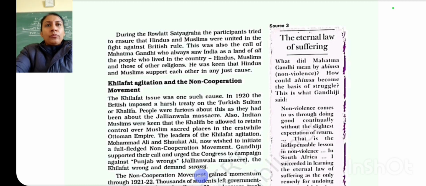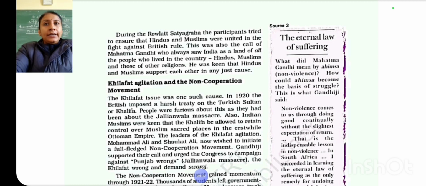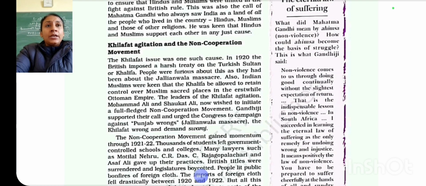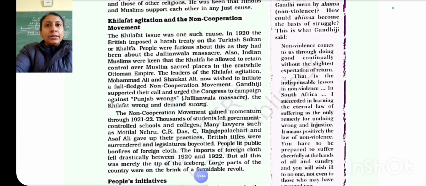After the First World War, the Muslims of India decided to force Britain to change its Turkish policy. A Khilafat committee was formed under the leadership of Maulana Azad, Hakim Ajmal Khan and Hasrat Mohani. Now the Muslim leaders Muhammad Ali and Shaukat Ali are commonly known as the Ali brothers. They began discussing with Mahatma Gandhi the possibility of uniting for mass action on this issue. Mahatma Gandhi saw it as an opportunity of uniting the Hindus and the Muslims.